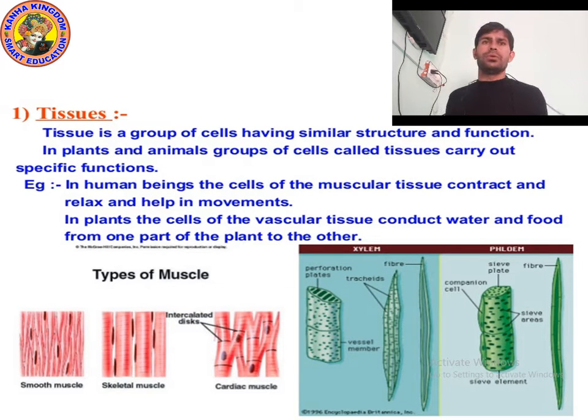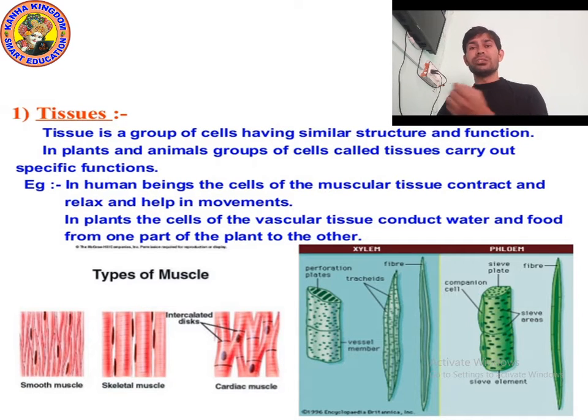Okay, kids. First topic we have is tissues. A tissue is a group of cells having similar structure and function. The structure is the same. If I talk about the tissue of this place, the place of my hand, the hand's tissues are the same. Their structure and function are the same.